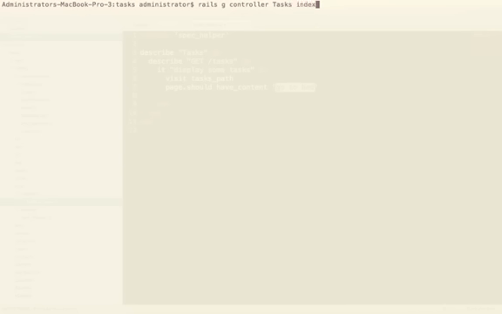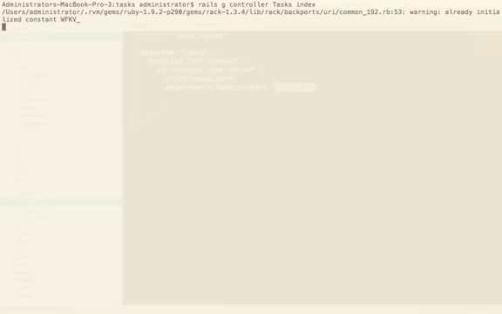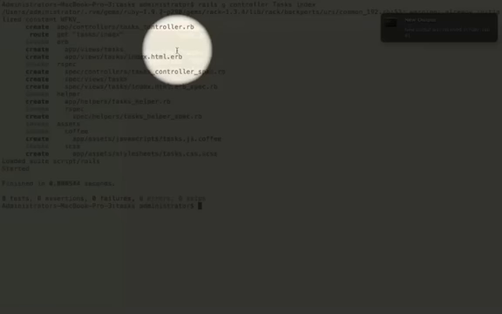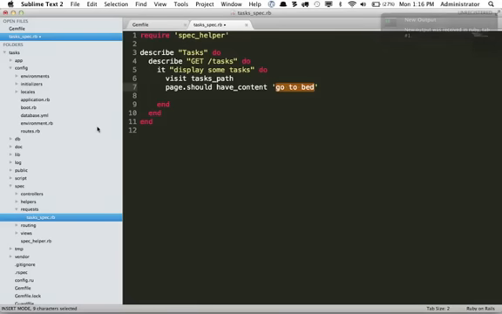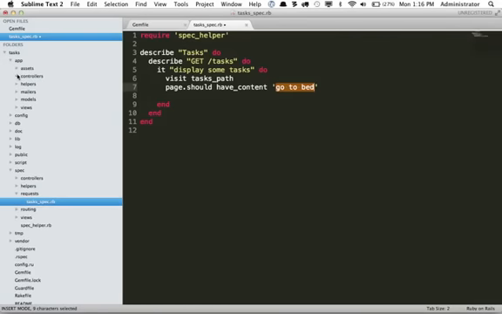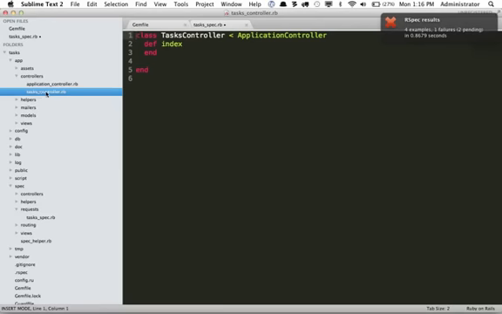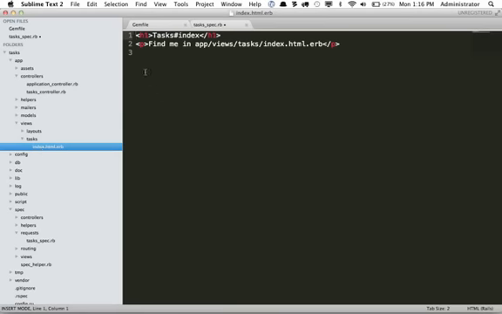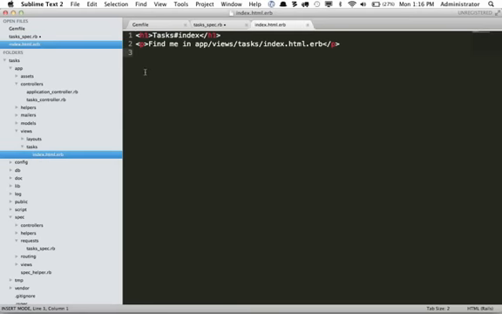So if I create an action called index, this will create the index action, and it will also create an index.html.erb view. We can take a look at that now. I'm going to open up app/controllers, and now we created that. So these generators are just ways to quickly create code. So this created our tasks controller, and it created an index action. And because we added the index, it will also create within the views a tasks folder as well as an index.html.erb.